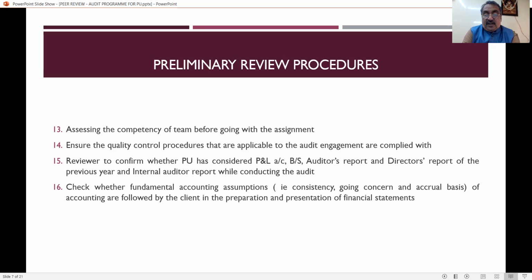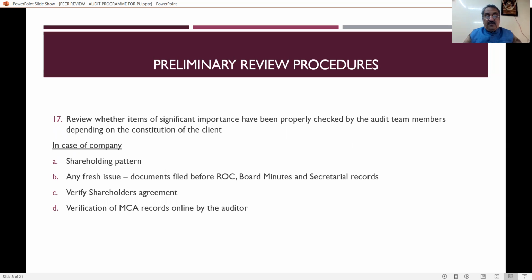And next one is to check whether the fundamental accounting assumptions, that is the consistency concept, going concern concept, and accrual basis concept, have been properly followed by the client. And whether the practicing unit has taken care of that point in preparation and presentation of the financial statements. The reviewer has to see this, and everything has to be properly documented by the practicing unit. Next one is to review whether items of significant importance have been properly checked by the audit team members depending on the constitution of the client. So what is important has to be properly checked by the auditing members, and it depends on the constitution of the client.